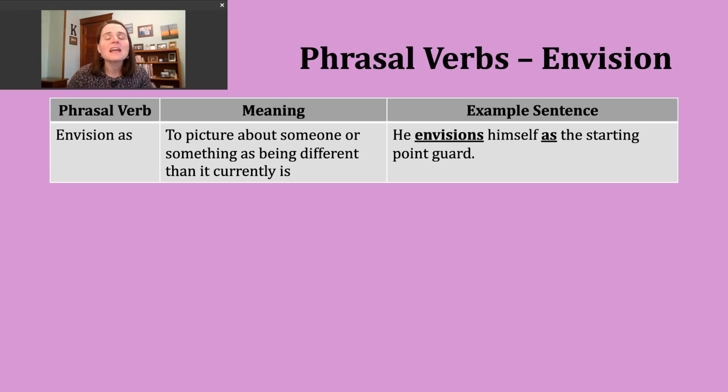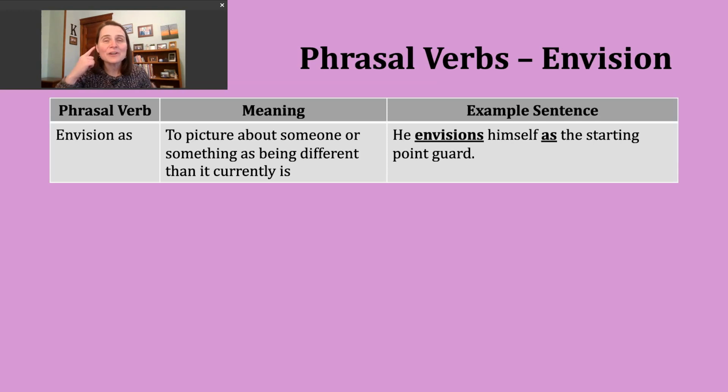I want to note here that it's really common to see reflexive pronouns used with this phrasal verb. That reflexive pronoun generally comes between the verb and the preposition as. Okay? So, a reflexive pronoun is used when the subject and the object of the verb are the same.